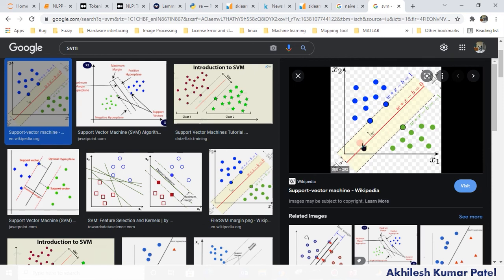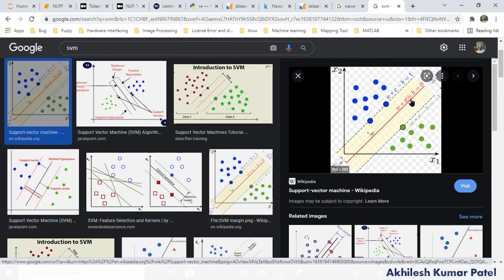We can say this is the street, and these dotted lines are the gutters beside the street. So we try to maximize the distance between both gutters, and we don't allow any true or false samples to lie between them.